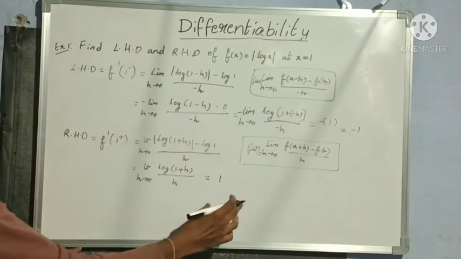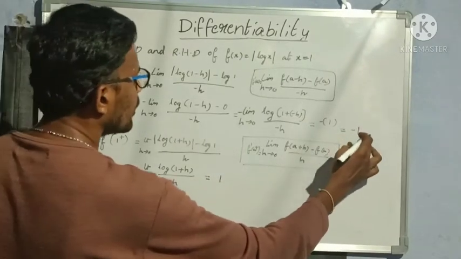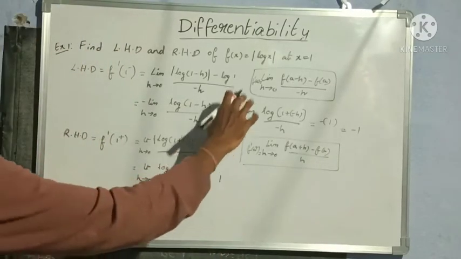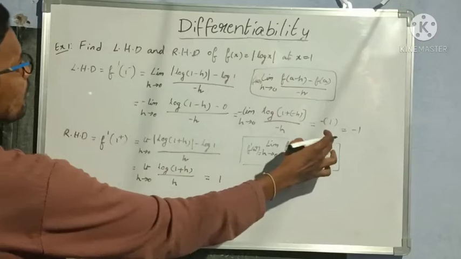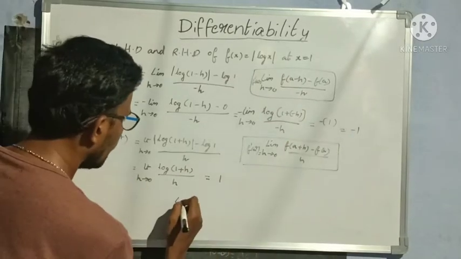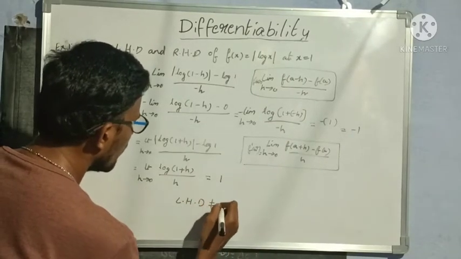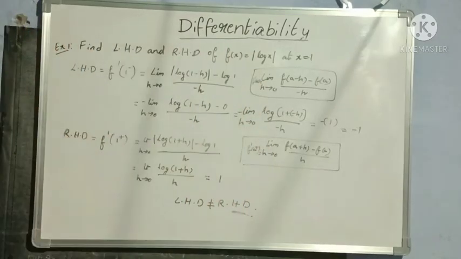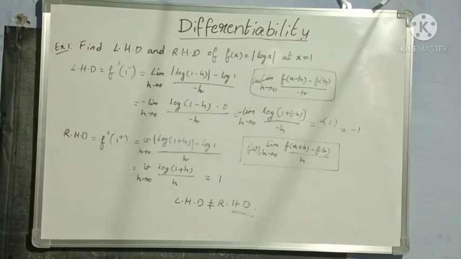So if I observe here, I am getting left hand derivative as minus 1 and right hand derivative as 1. So is this function differentiable? No. Why? Because here left hand derivative is not equal to right hand derivative. So this function is not differentiable. Understood everybody?